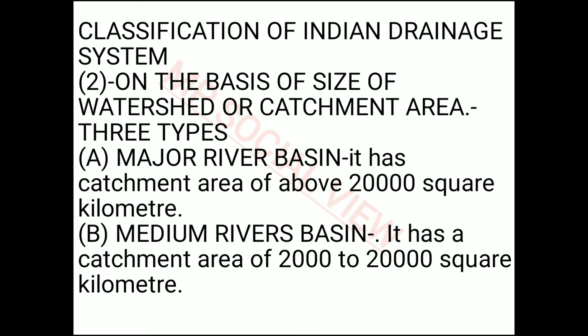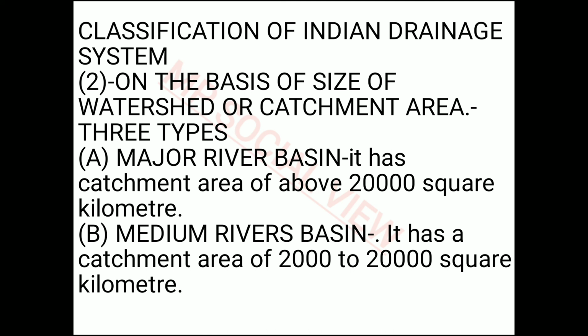Then you can also classify the rivers on the basis of the size of the catchment area. The catchment area or watershed is the source of the river from where the river takes its water. On the basis of the size of the catchment area, you can classify rivers into three categories: major river basin, medium river basin and minor river basin.